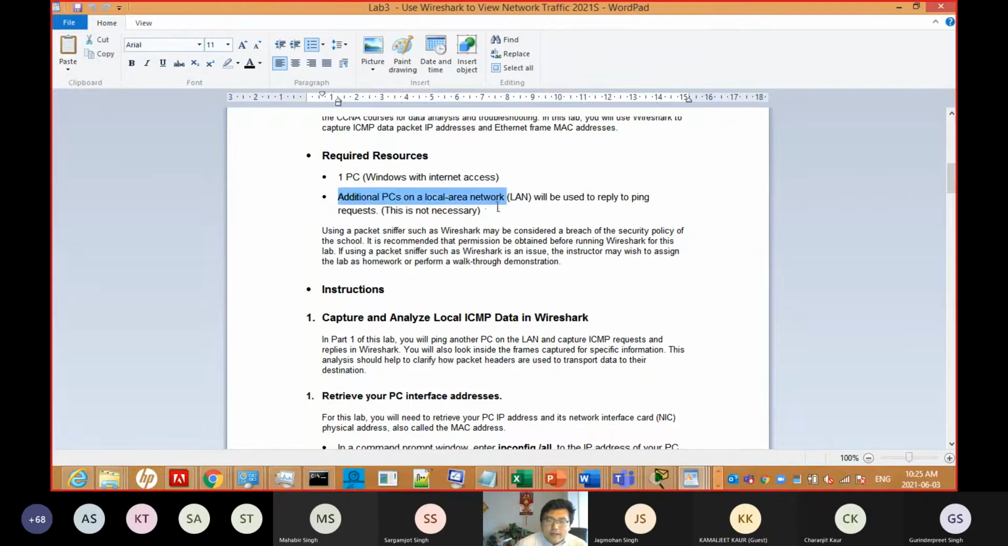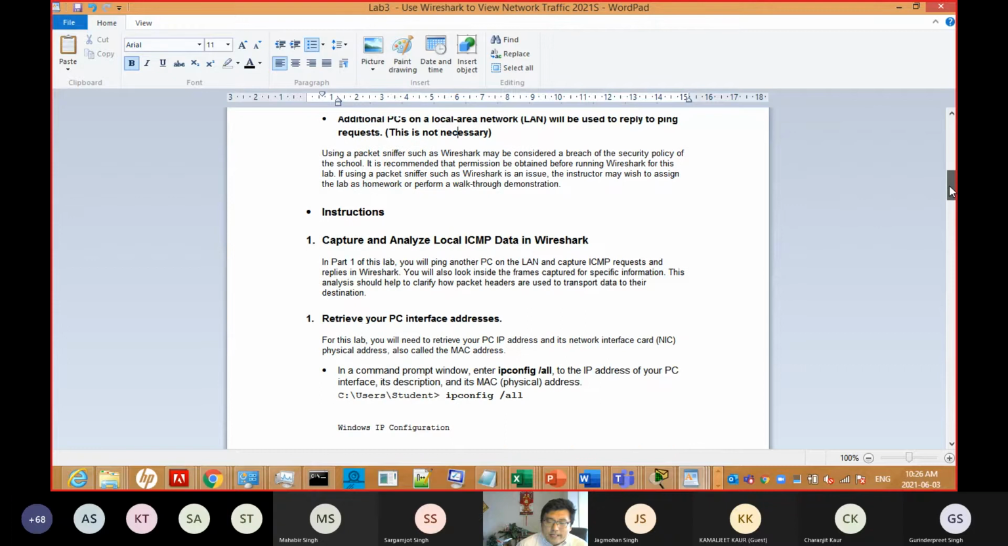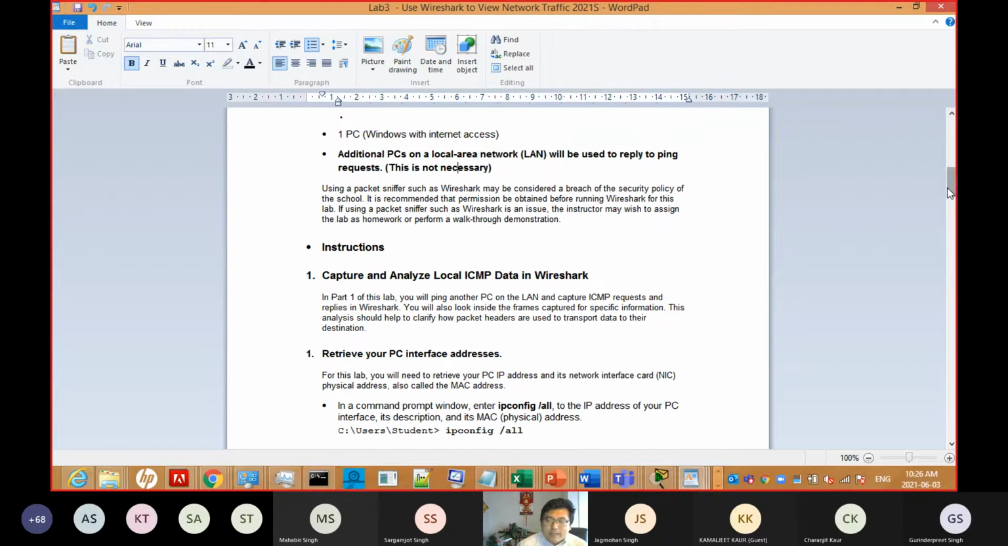This one you need to remember. You don't need that, it's not necessary. They say an additional PC on the local area network will be used to reply to ping requests. This is not necessary because this is only for your library. Maybe you have teamwork, but now you work at home. You don't need this. But how can we do this? Follow me, and remember, don't ask me again and again. So you don't need this. We only ping the gateway. We don't need to ping from another computer.